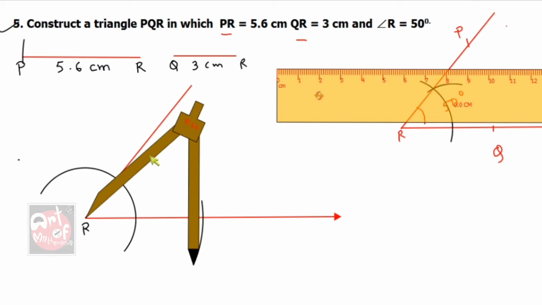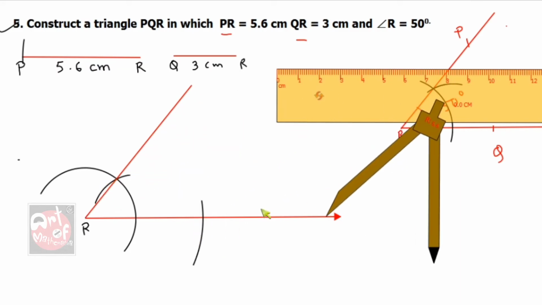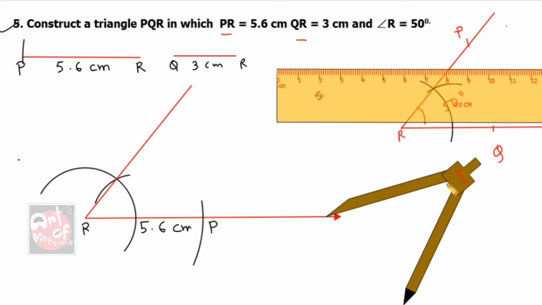Done. That one is 5.6. Since R is already there, that should be, sorry, P. This is P, and this one is 5.6 centimeter. Now on this red arm I have to cut 3 centimeter.